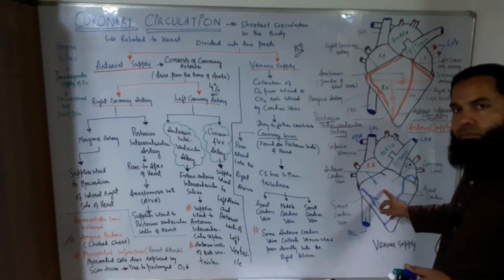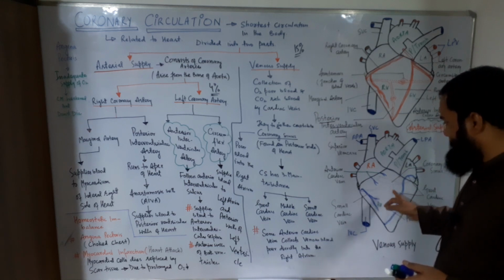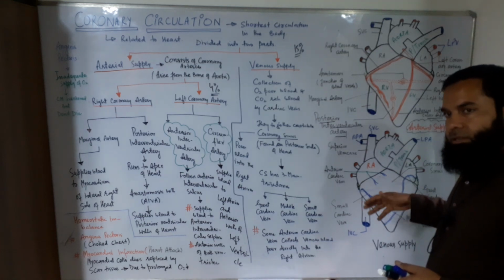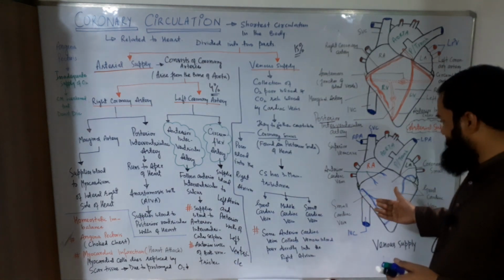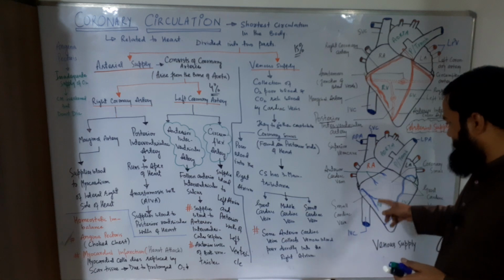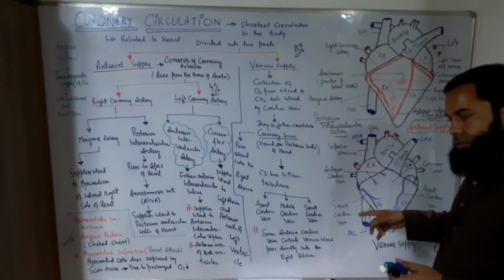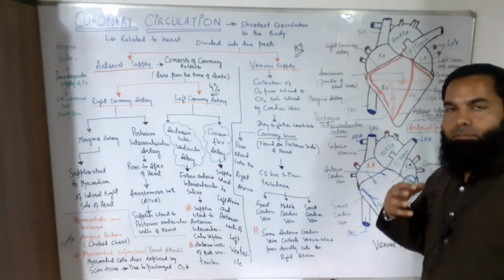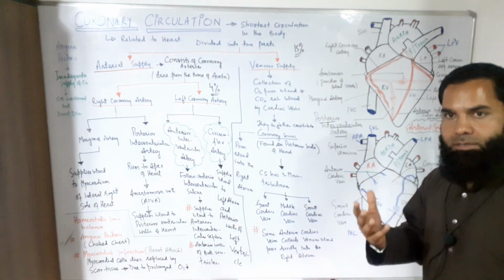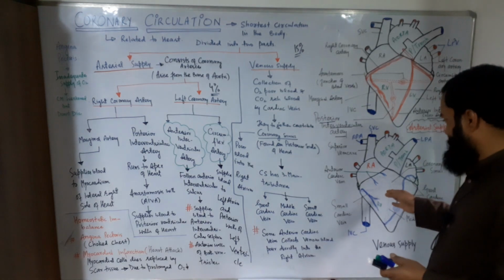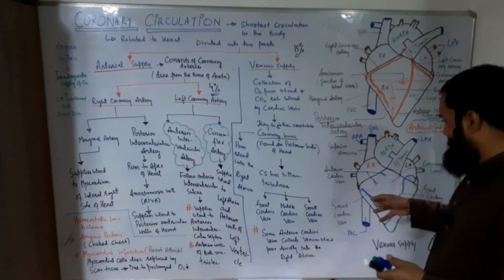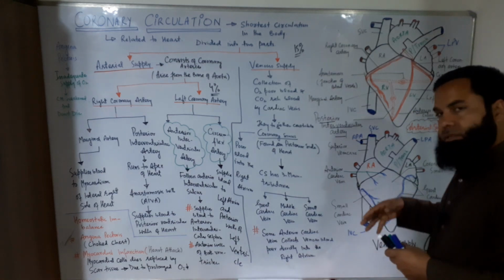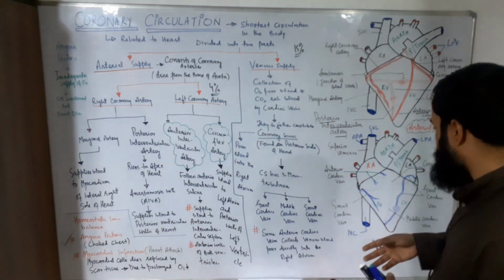I have used the blue marker, and that means these vessels, or we can say these cardiac veins, receive the deoxygenated blood. Here are some bold lines, which means that these blood vessels are found on the anterior side of the heart, and some dotted lines I have patched on the heart. This means these vessels are found on the posterior side of the heart.